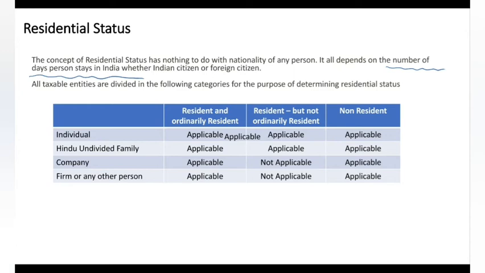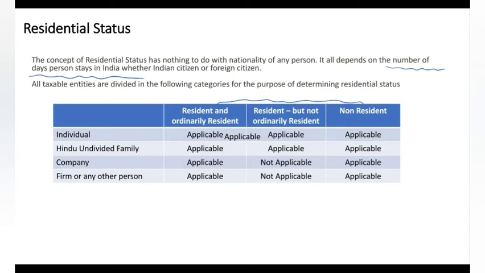Based on the categories, they have made three categories generally: resident and ordinary resident, resident but not ordinary resident, and non-resident. Based on this, the tax will be imposed on a person. Why is residential status calculated? Based on the residential status, the taxes will be levied.